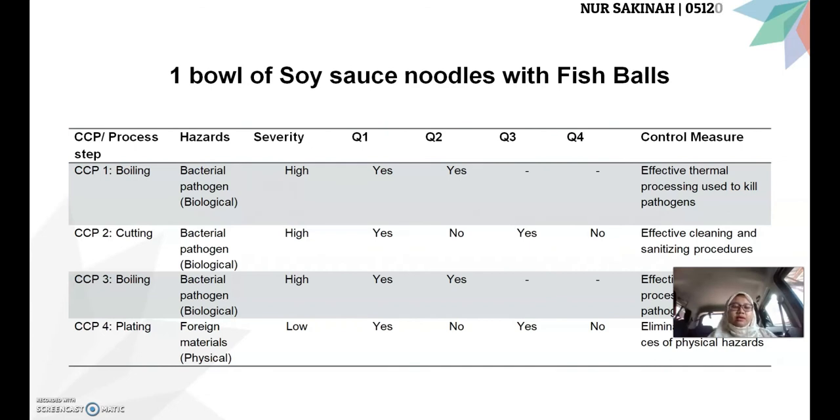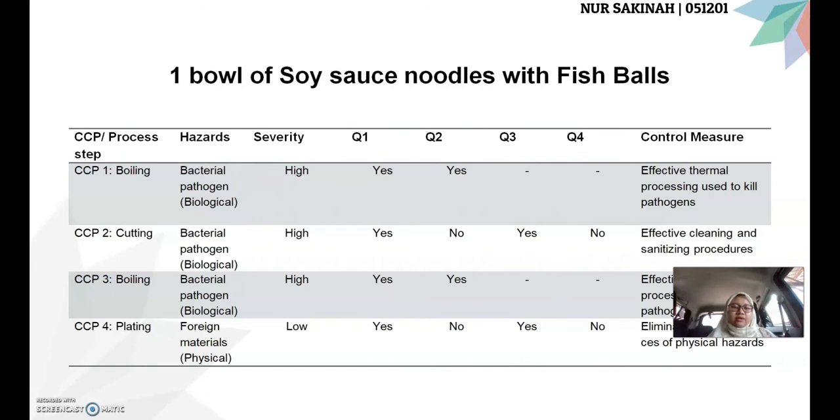The third CCP is boiling because it is also the same as CCP1. CCP3 is under the soup process and CCP1 is for the soy sauce and the noodles process. It is similar with each other.